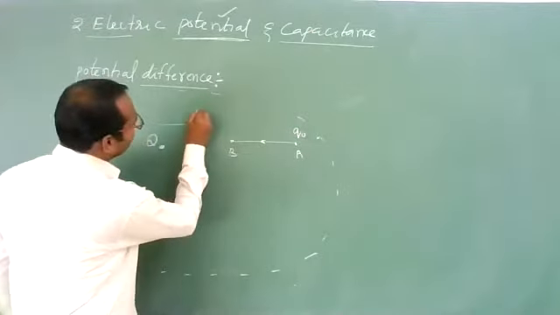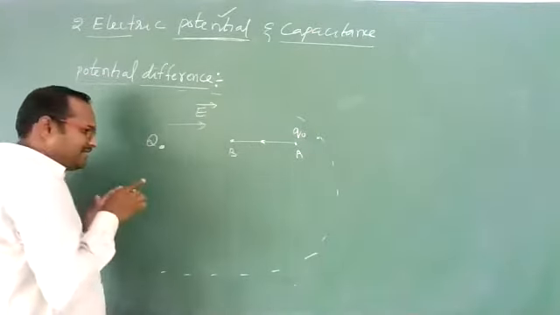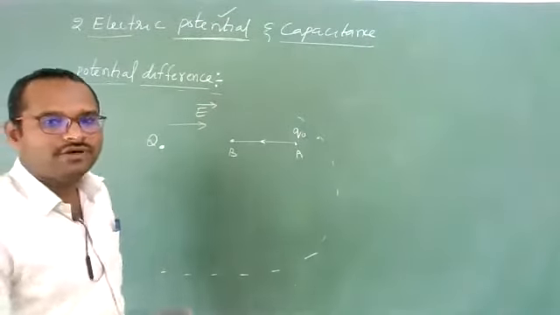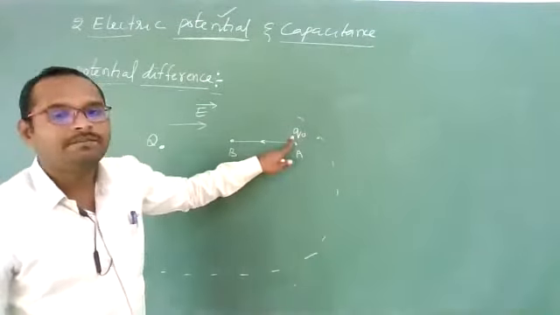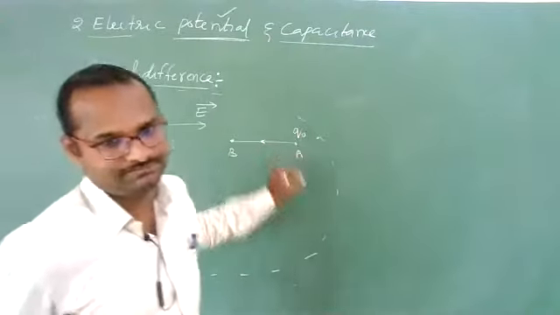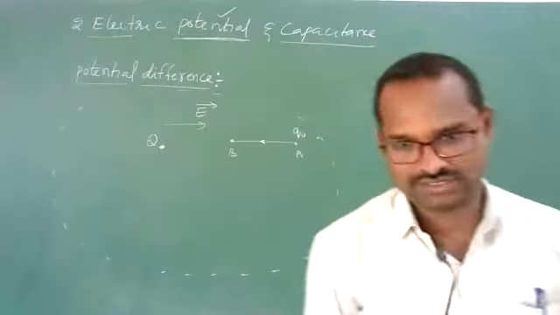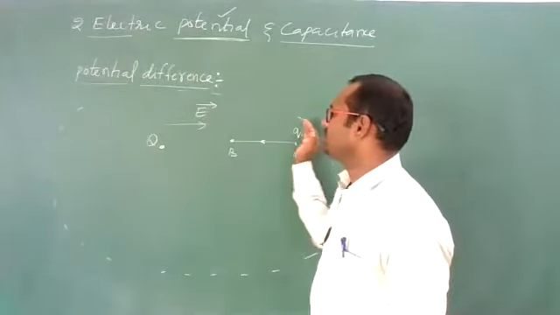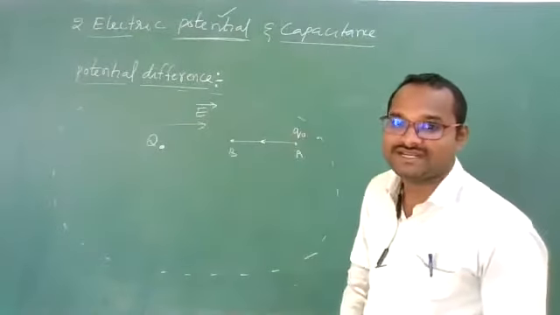Against the electrostatic field. The electrostatic field is in the right side direction. Suppose you want to move a unit positive test charge, 1 coulomb charge, against this electrostatic field,